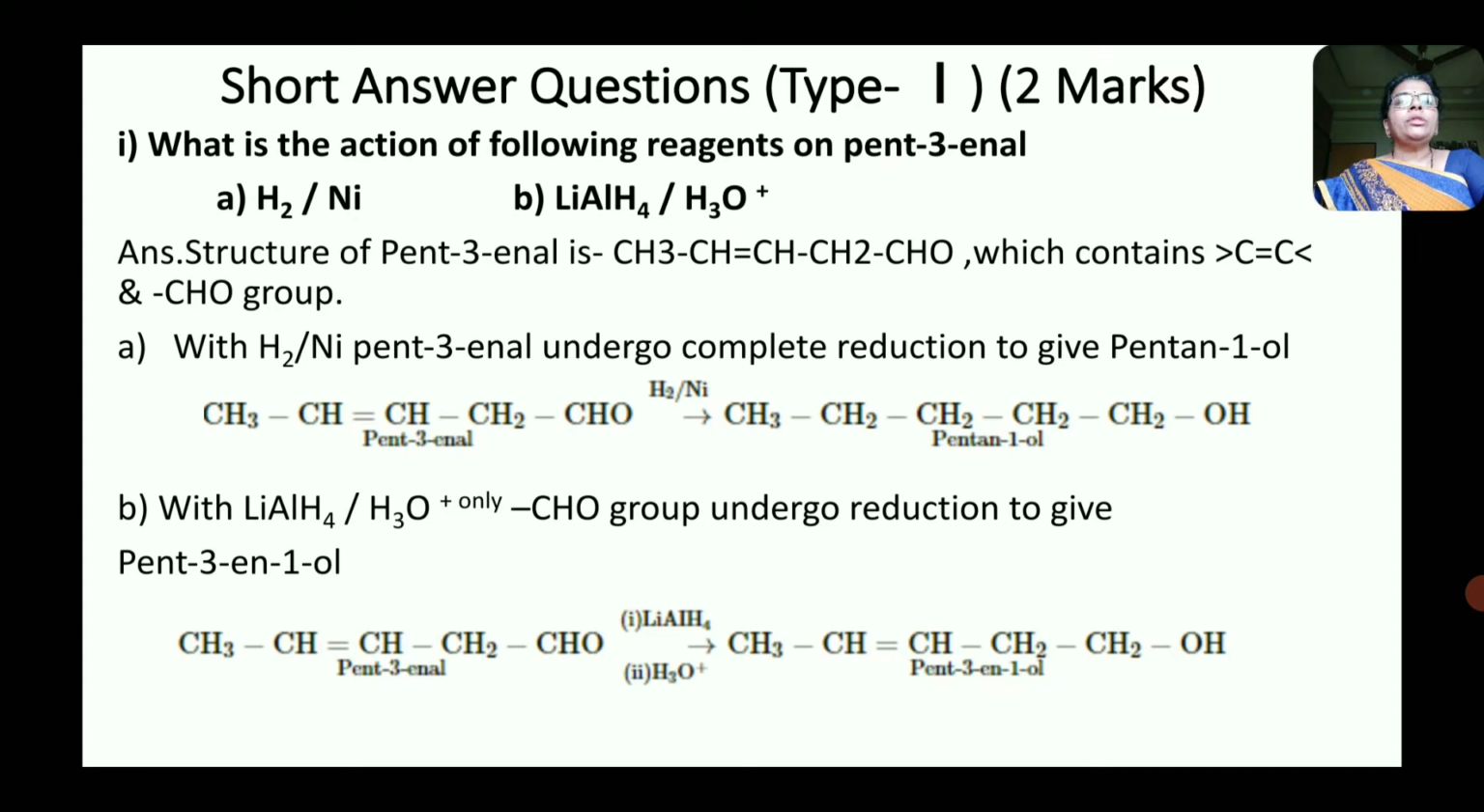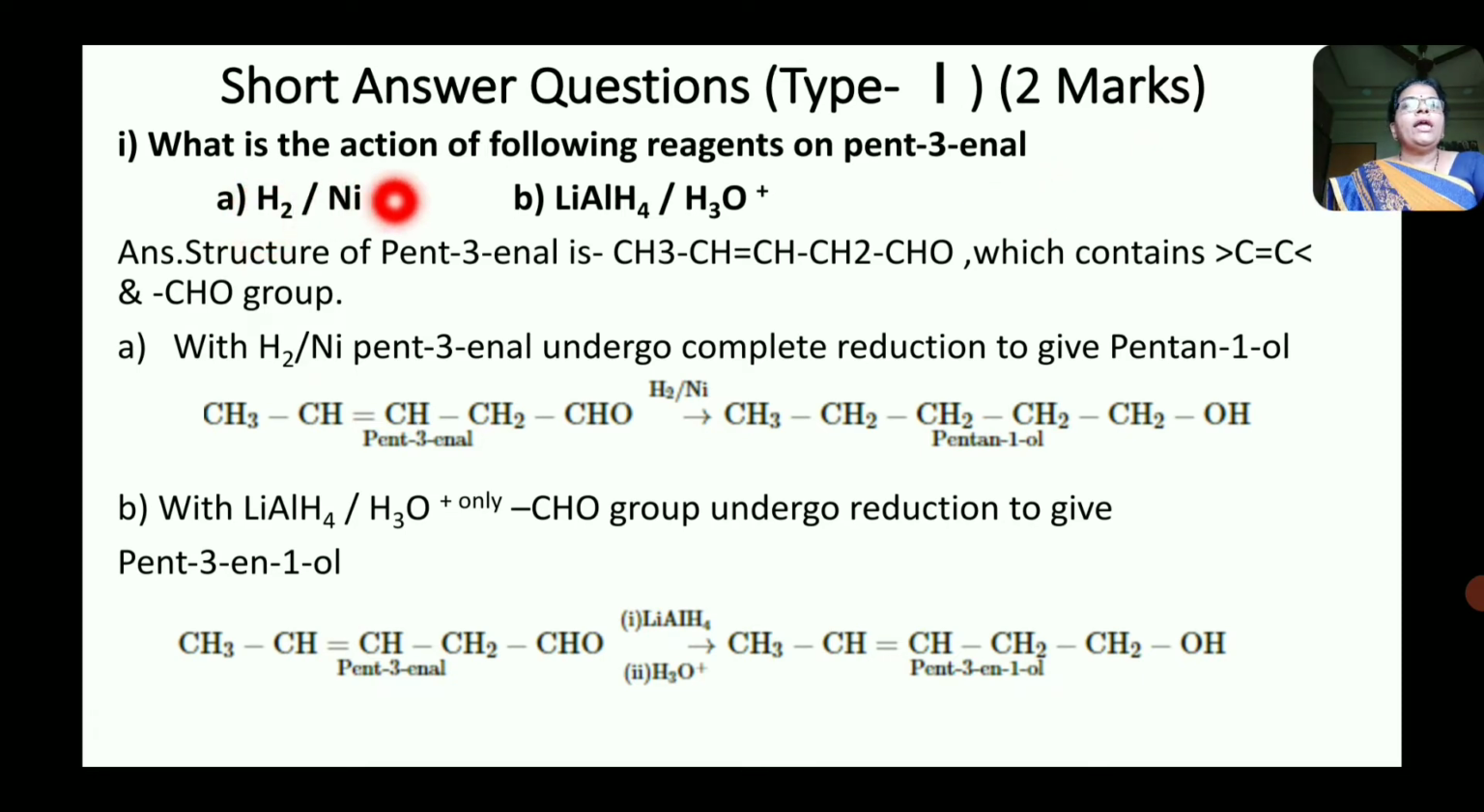Now we are going to see the next type of question, short answer question type first, which carries 2 marks. These questions are asked in section 2nd for 2 marks.